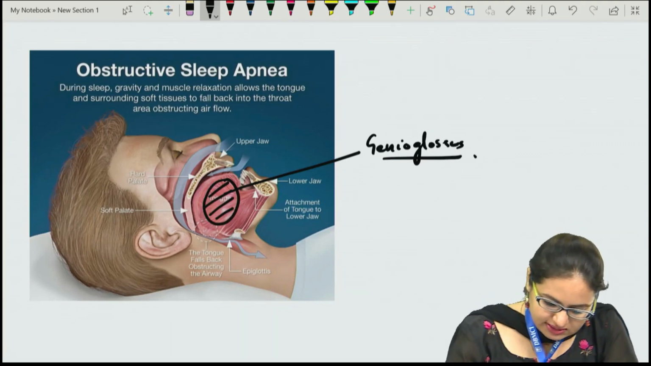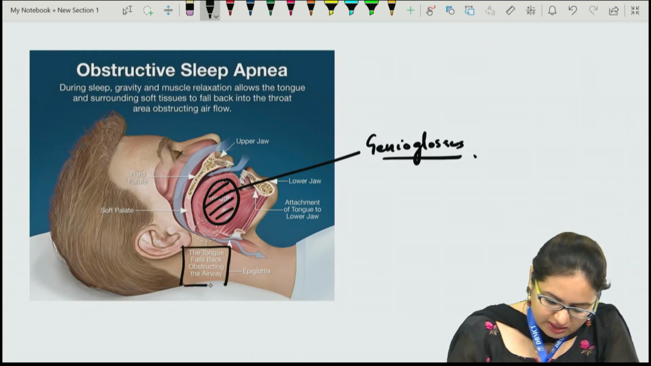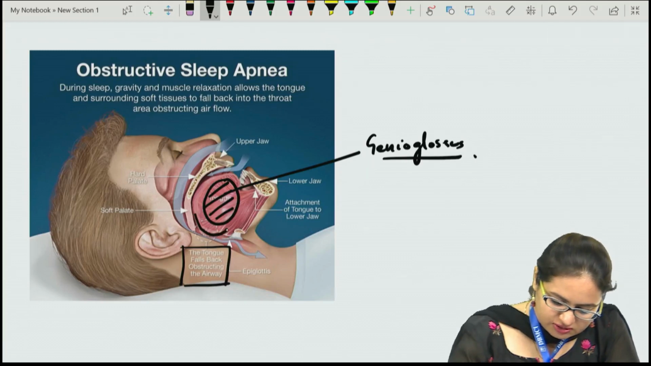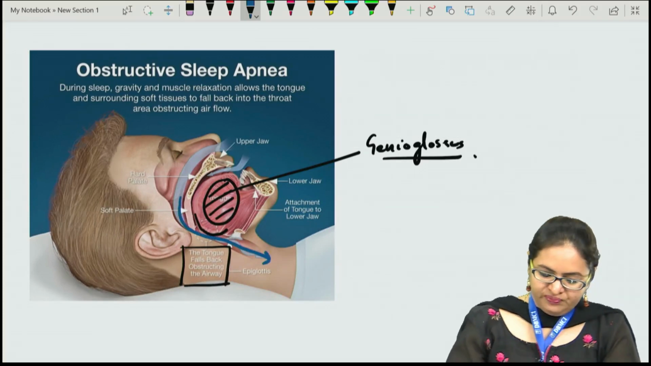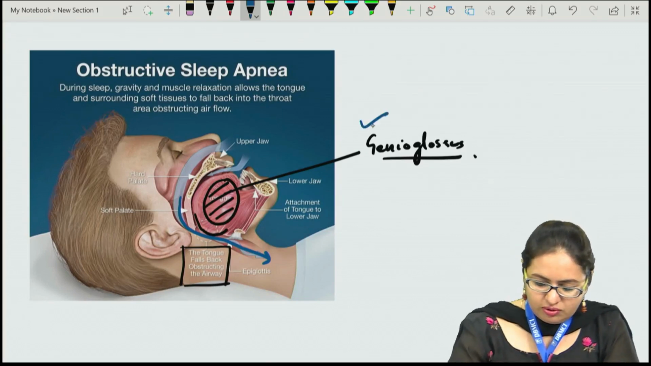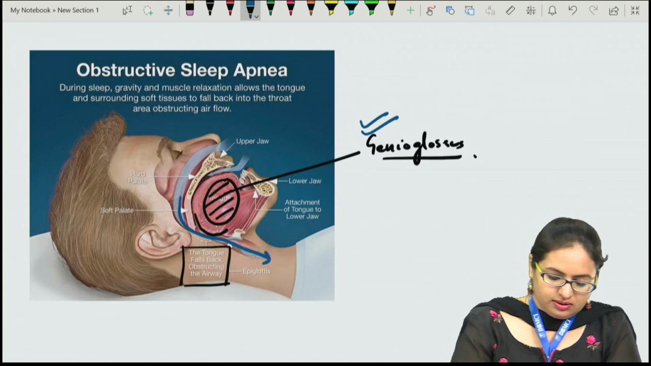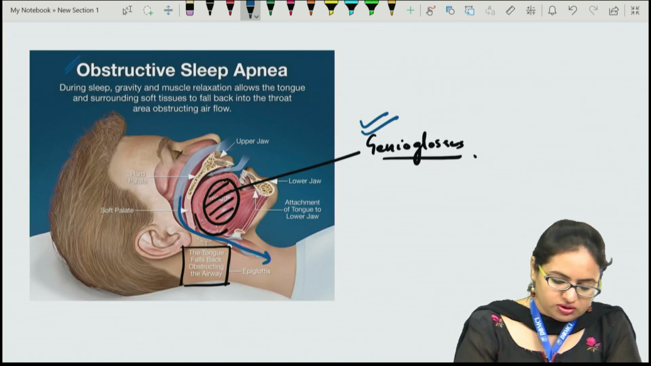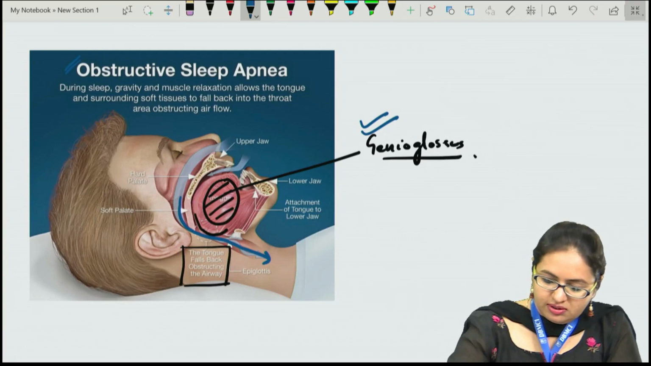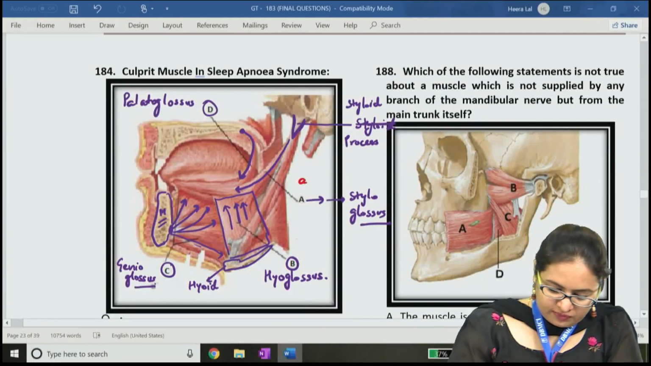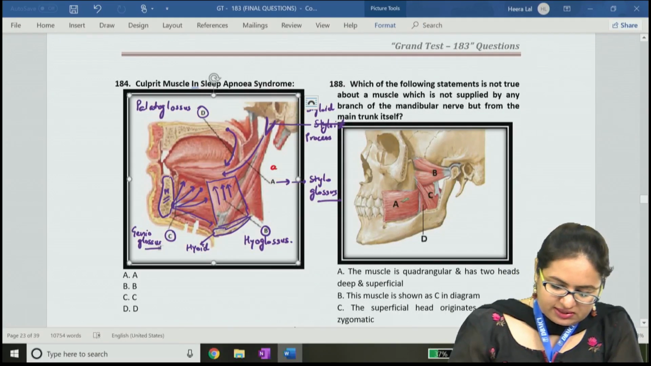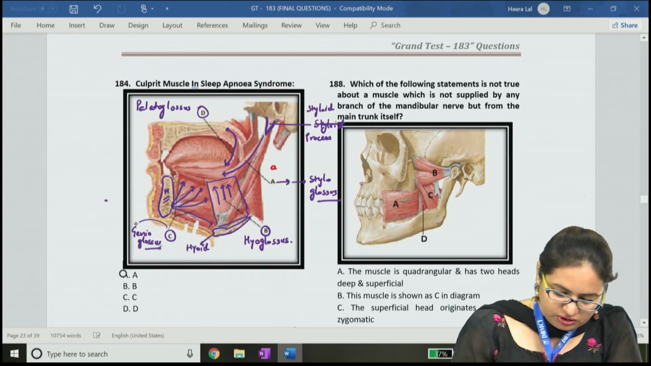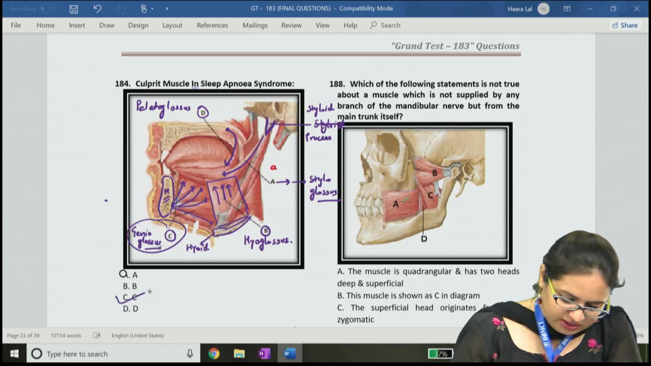During sleep apnea, the tongue will fall backwards and obstruct the airway. We can see over here the tongue is falling backwards and the airway is obstructed. The air which is coming from here now has very little lumen to go downward. So the genioglossus is the muscle due to which there is obstructive sleep apnea. If we come back to the question, the culprit muscle in sleep apnea syndrome is the genioglossus muscle. So the answer for this question will be C.